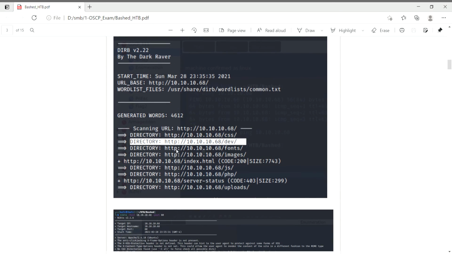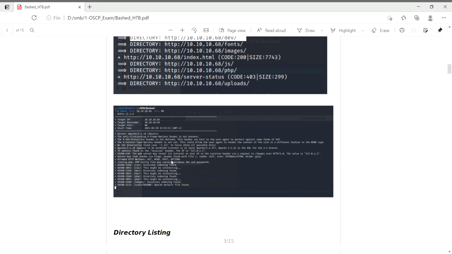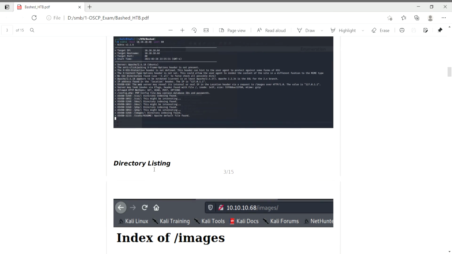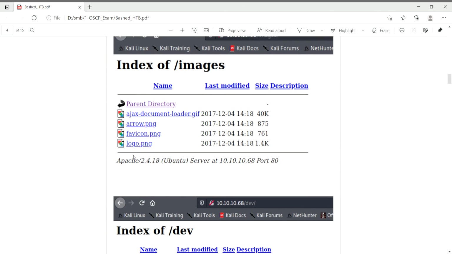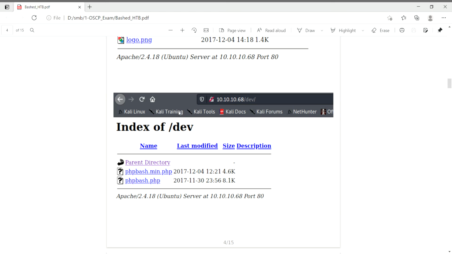I have gone to dirbuster or dirb or any directory browsing tool. Notice that there is one directory called development. I have gone to Nikto and some of the directories are visible in Nikto itself. There is a directory listing vulnerability available in this website. Notice that in this dev directory there are two files. One is phpbash.min.php. Don't go to that file, go to the second file, phpbash.php.